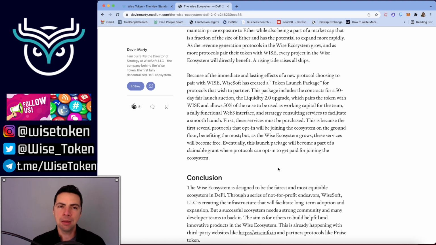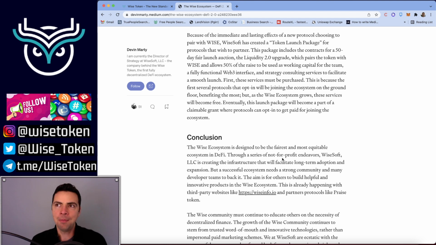So we'll actually pay people to join the ecosystem, because every time that happens, it directly increases every single market cap in the Wise token ecosystem. Wise token and everyone connected and paired with Wise token. So that means that everyone else has an interest in other people joining, which is huge. So imagine by the end of 2022, if we have a grant program where we pay protocols $1 million to come and use our services, you have a 50-day auction and pair their token with Wise. That's absolutely something that's possible.